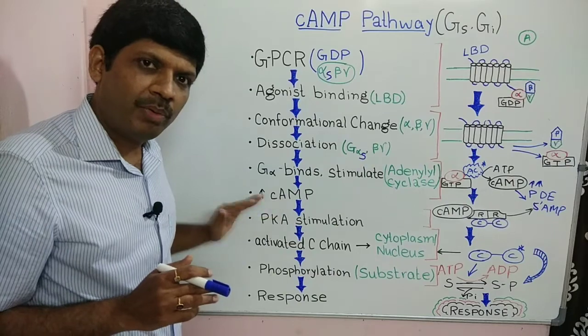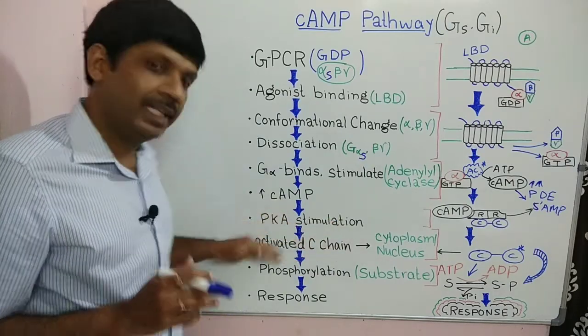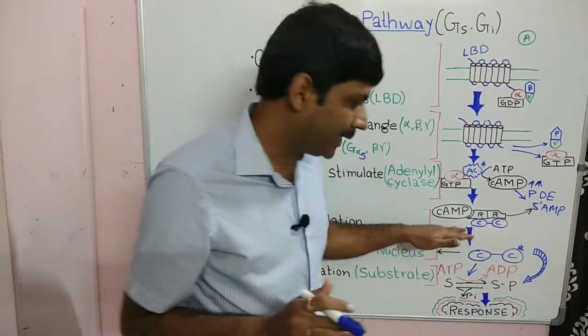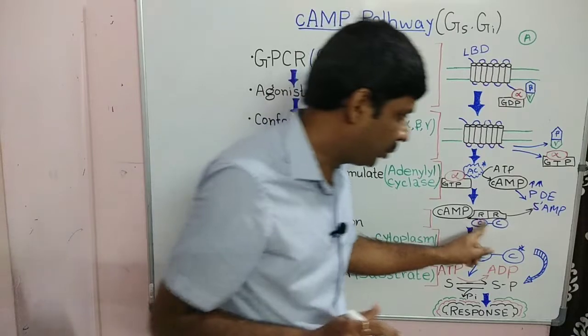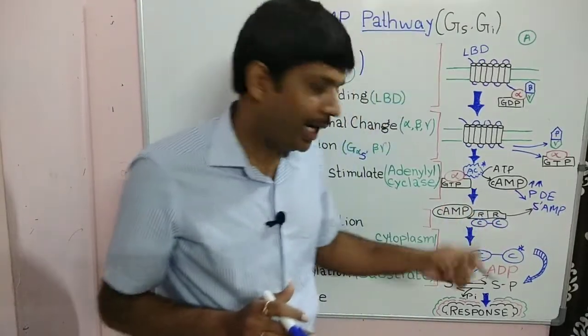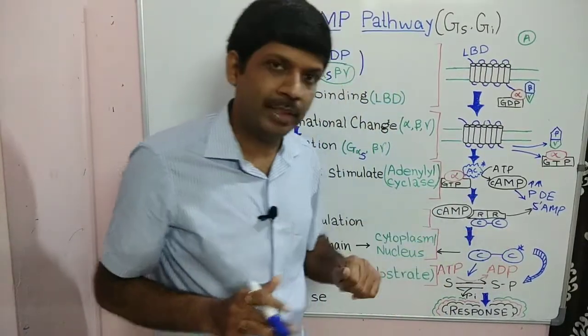Now more of cAMP, what does it do? It causes the stimulation of protein kinase A. And when we see the structure of protein kinase A, it has two R domains, that is a regulator dimer, and we have two catalytic chains.